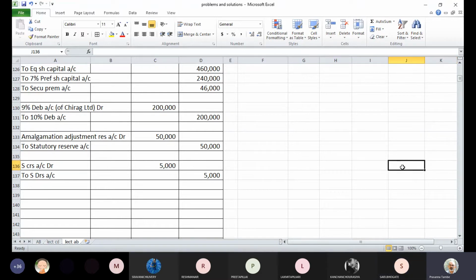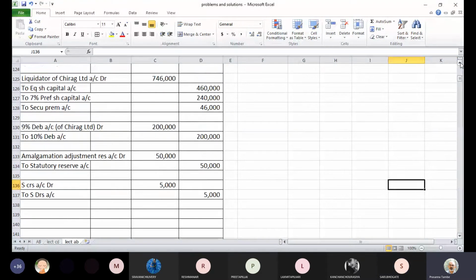Okay. Now, one final step will be to prepare the balance sheet of Anurag Limited post amalgamation, after amalgamation. Today I am not going to do the balance sheet in the usual Schedule 3 format. I will prepare a simple T format balance sheet just for the purpose of understanding. This is the first sum completely illustrated for your understanding.